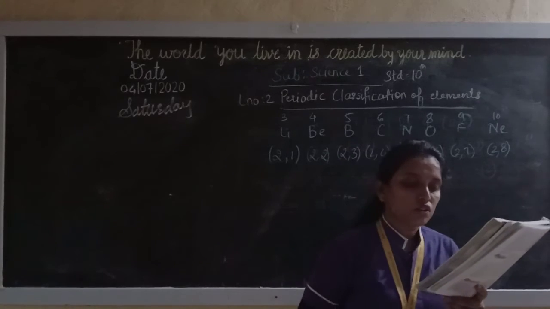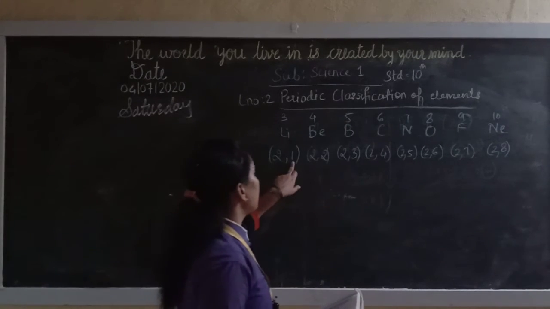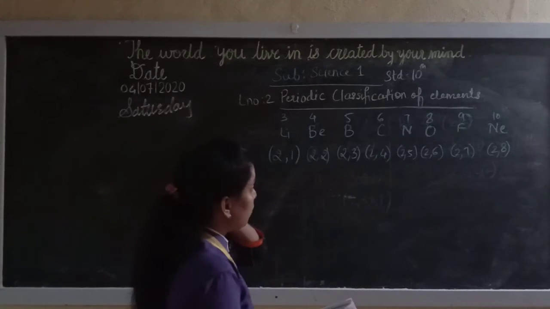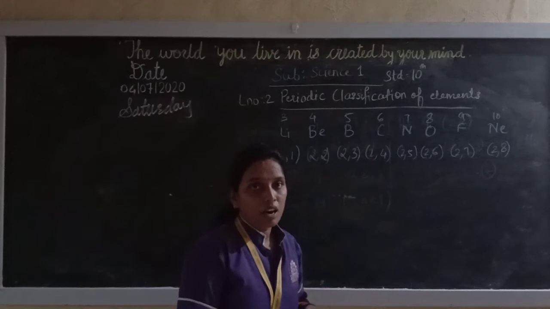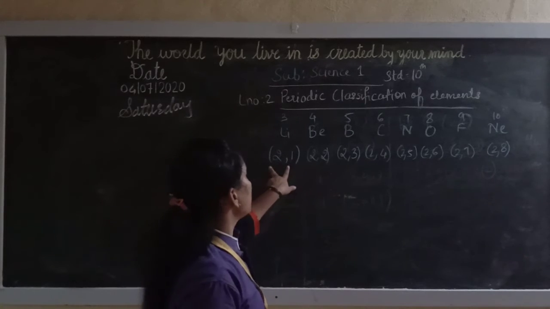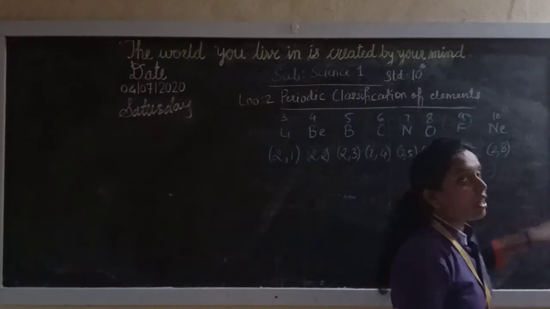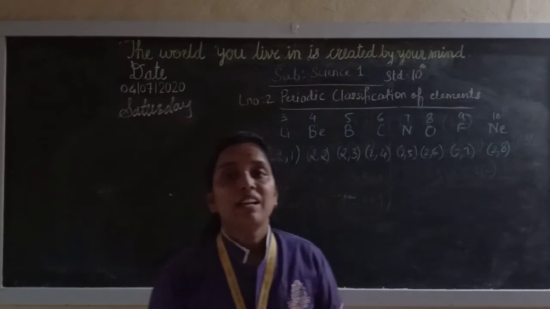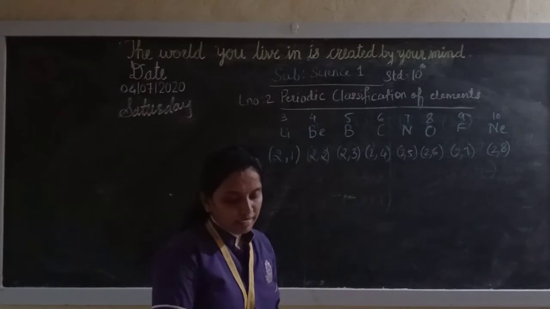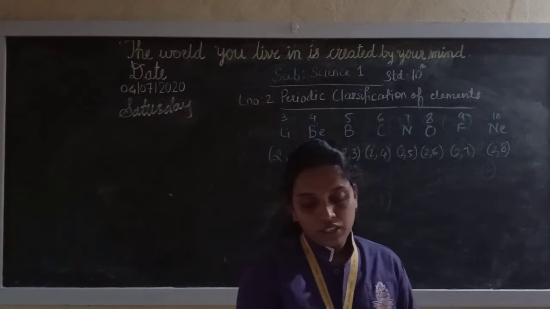Is the number of valence electrons the same for all these elements? See the valence electrons: 1, 2, 3, 4, and so on. You will find that the valence electrons are not the same. Is the number of shells the same? The number of shells is 2, meaning first shell, second shell. All the elements have the same number of shells, but the valence electrons are different.